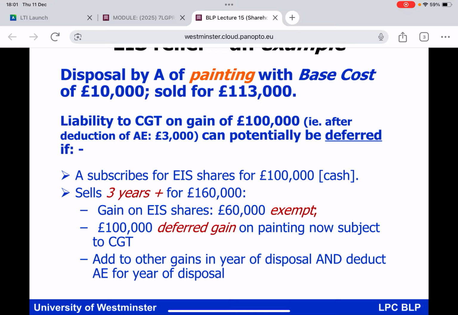Now, by the time you factor in your annual exemption, you would say that the taxable gain would come down to £100,000. All right, there you are. You're looking at a CGT bill based on a gain of £100,000 after you take your annual exemption into account, and you're also sitting on top of cash of £113,000. What are you going to do? Well, you have choices in life, but perhaps you ought to take this into account.